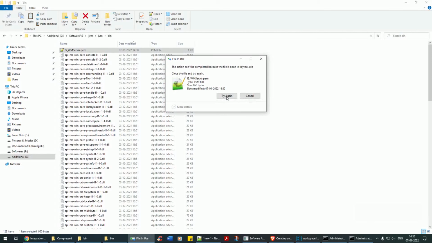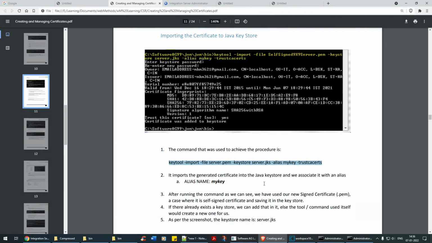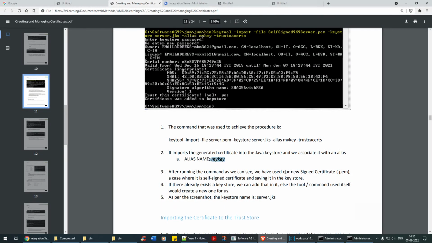Okay, so it's in use. Okay, so what has happened? It says that it imports the generated certificate into the Java KeyStore, associated with an alias name, my key. After running the command, we can see we have used our own newly signed PEM, in this case a self-signed certificate, and are saving it to the KeyStore.